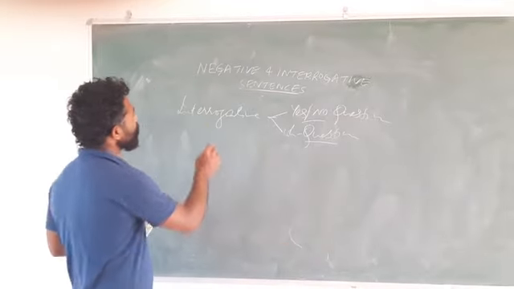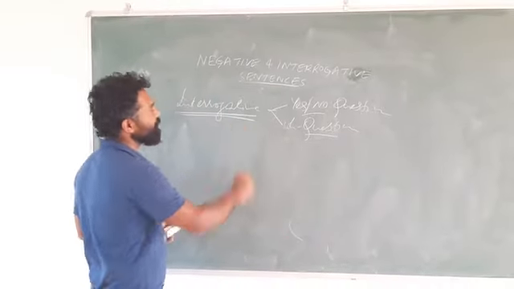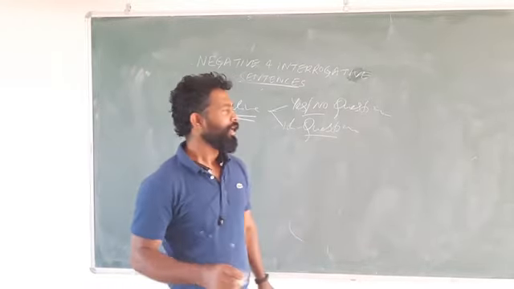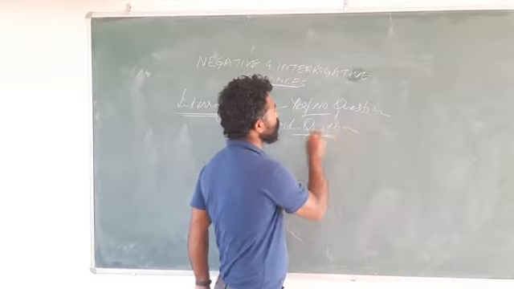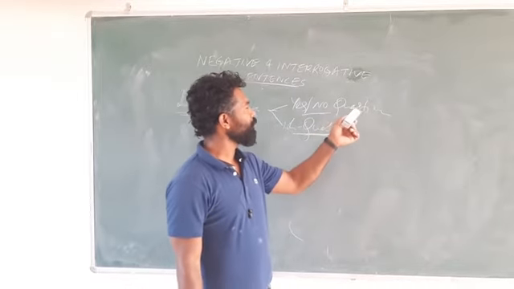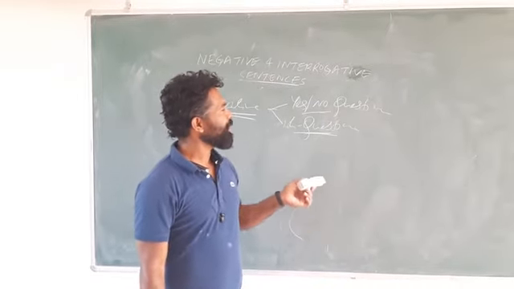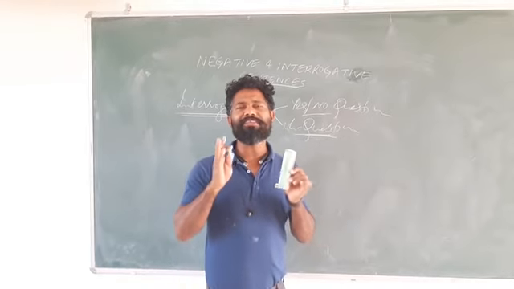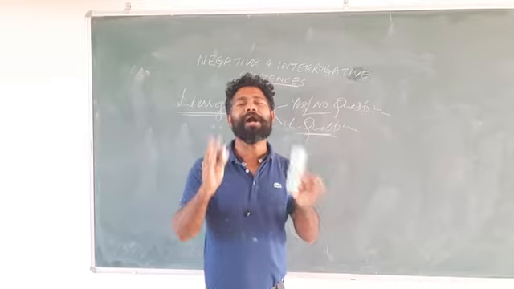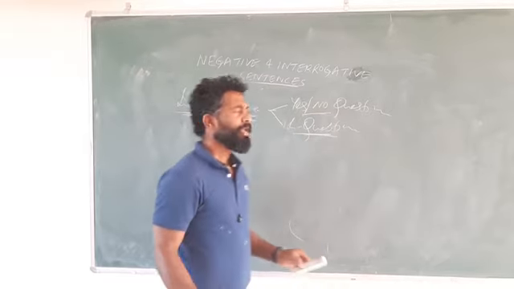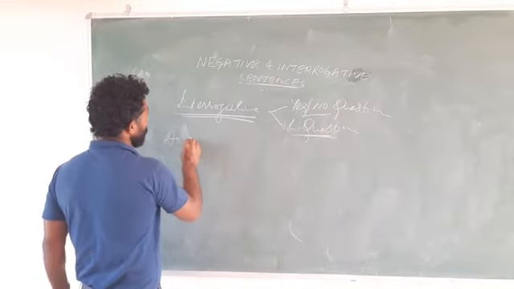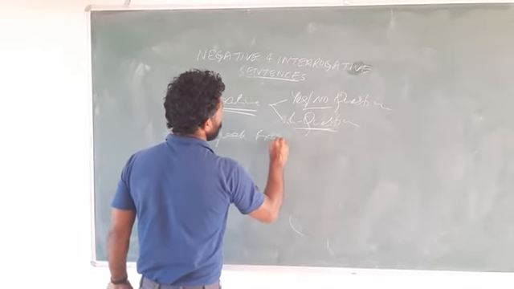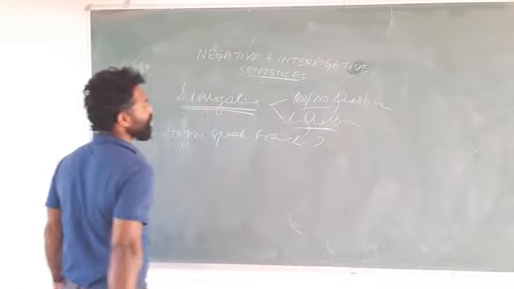Before we go into what an interrogative sentence is, we all know it's a question, marked with a question mark. It's of two types: yes-no questions and WH questions. Yes-no questions are those questions where we can give the answer in yes or no, and only saying yes or no will be the complete answer. If I say, do you speak French? That is a yes-no question.